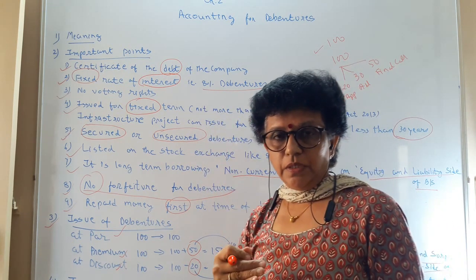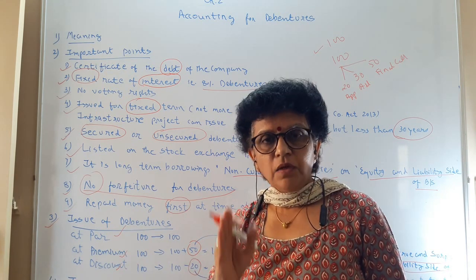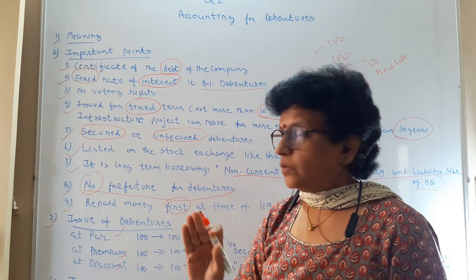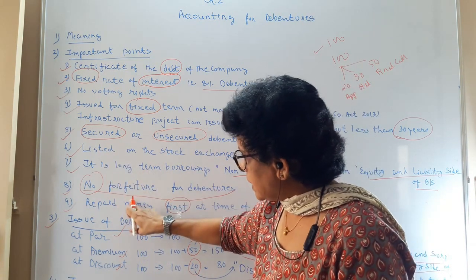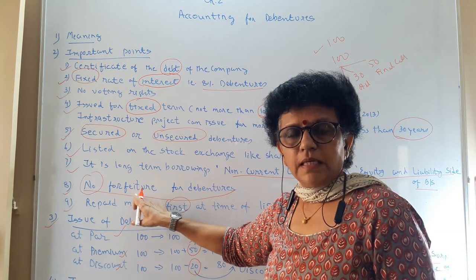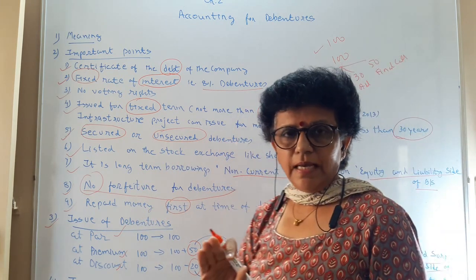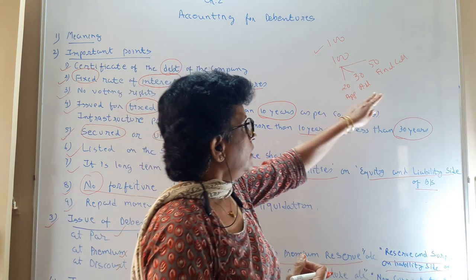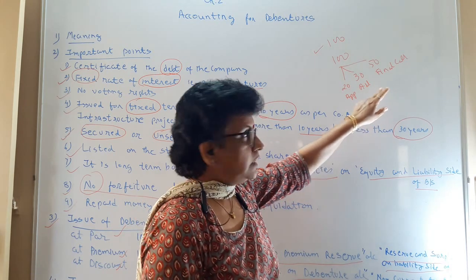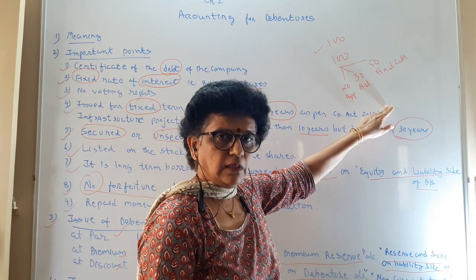Second point of journal, as I said, there is no call-in arrears. Whatever money you have not received, that is fine. You are not going to forfeit the debenture account. Forfeiture is not to be done. So that journal and call-in arrears are not going to create trouble for us. Whatever money we have received, we will write the bank entry, and whatever respective call money is unreceived is to be considered aside. In this manner, the simple journal entries of the debenture we will be doing in the next class.